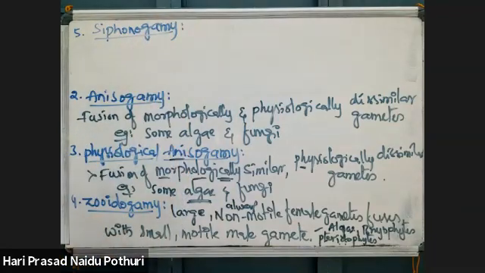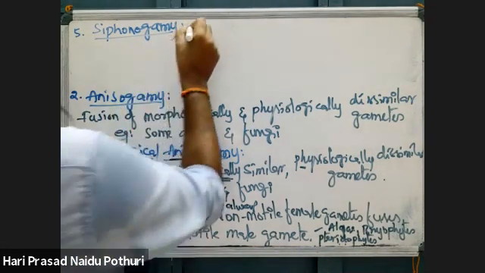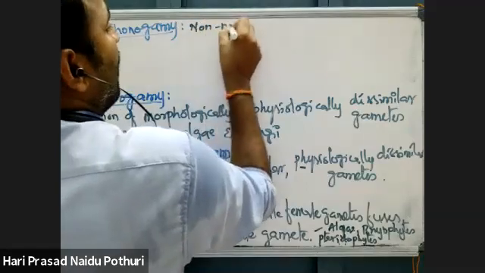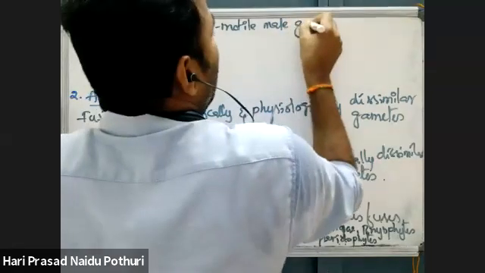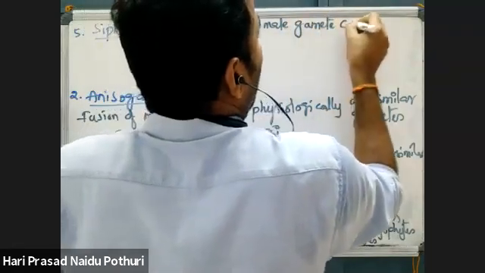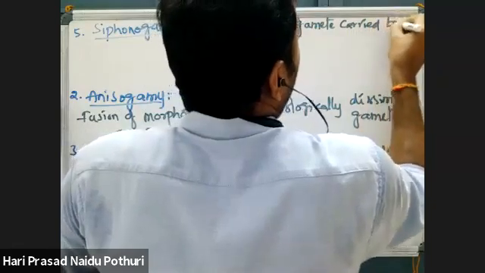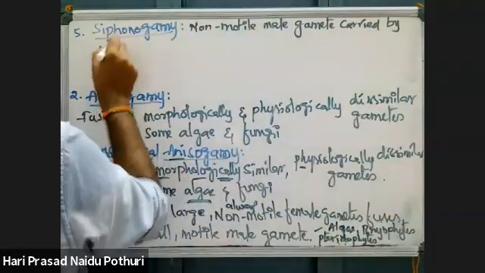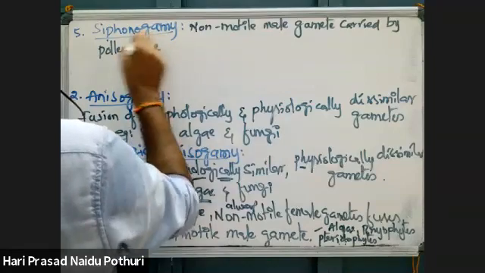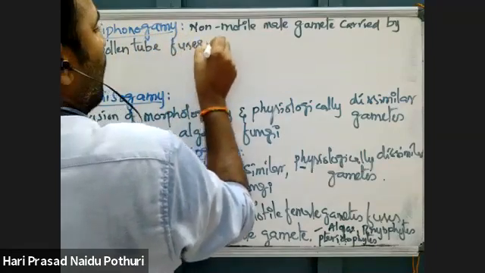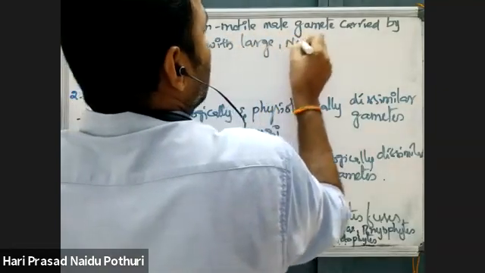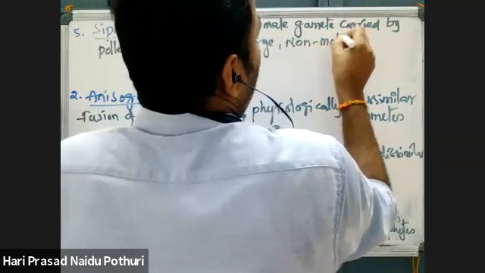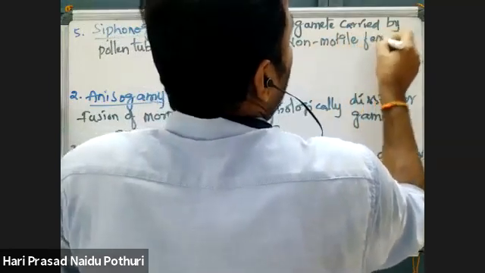Stephanogamy, next one. Here, non-motile male gametes carried by pollen tube fuse with large non-motile female gametes.